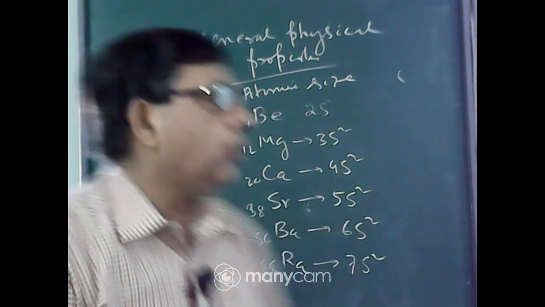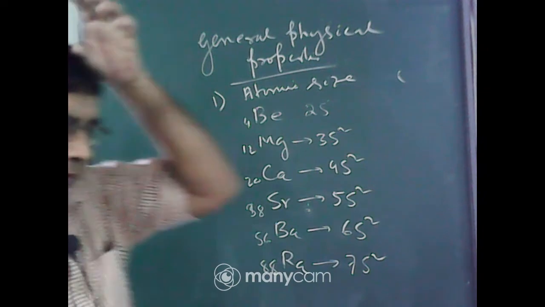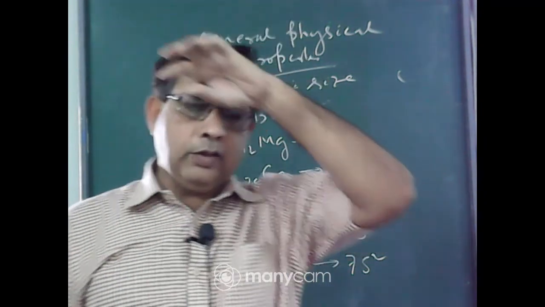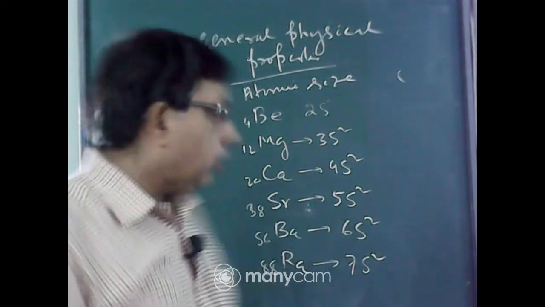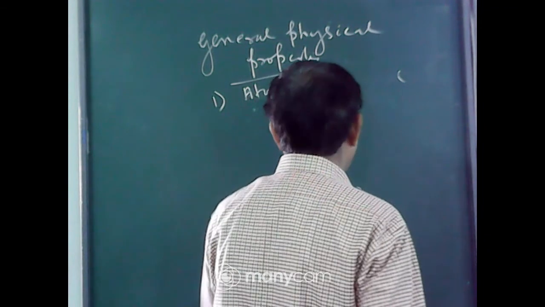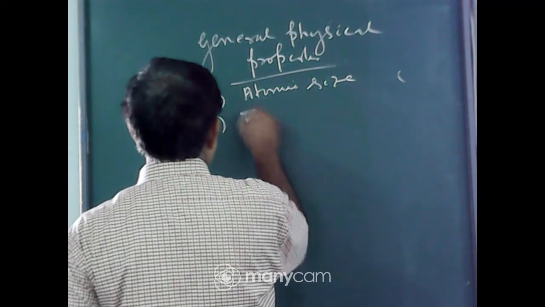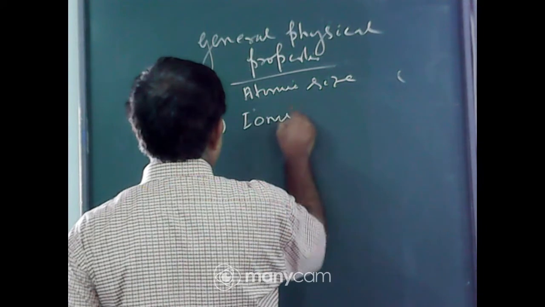So down the group atomic size increases, and along the period atomic size decreases. So the atomic size of the alkaline earth metals is smaller than alkali metals, but they are larger than other elements. Number 2, IP value, ionization potential value.